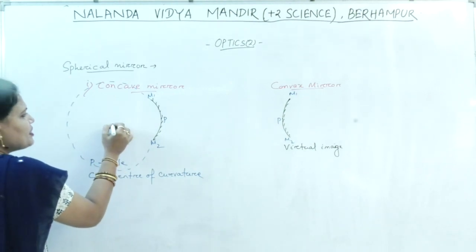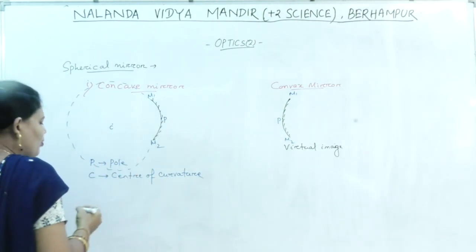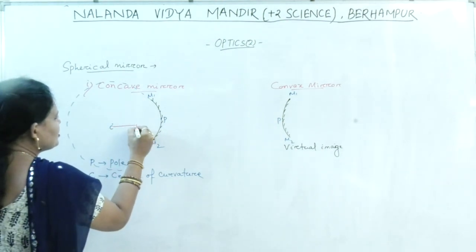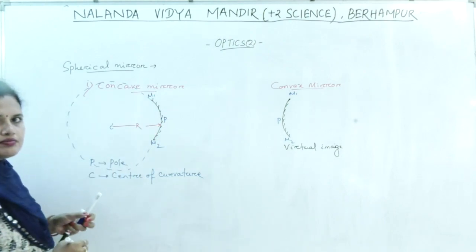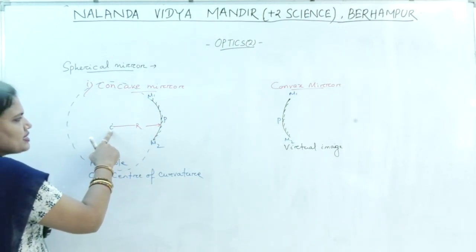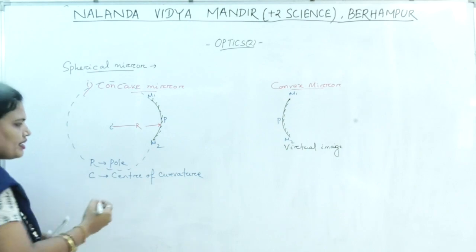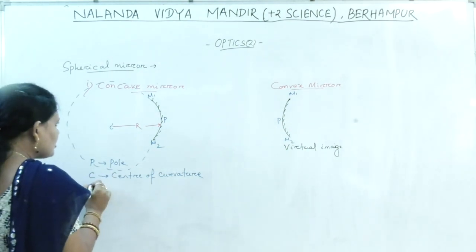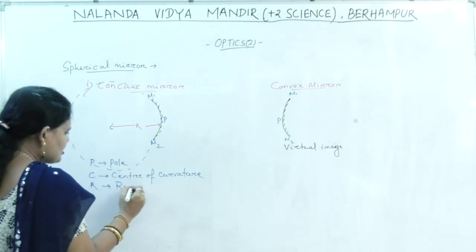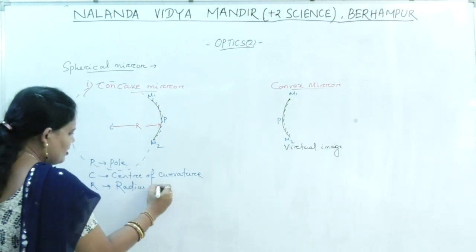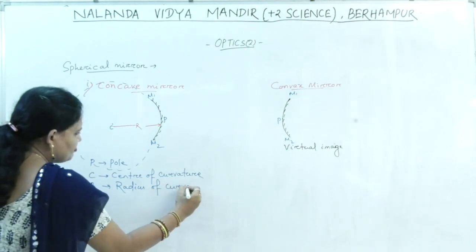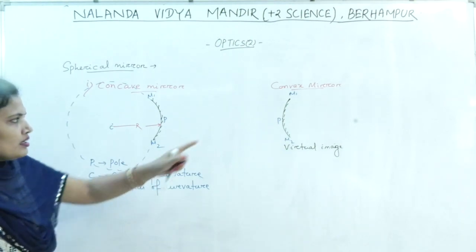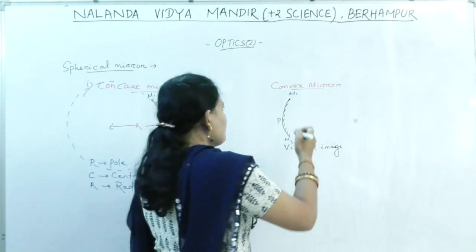The distance between the center of curvature and the pole, this distance, is the radius of curvature, R. In the convex mirror, which one will be the center?